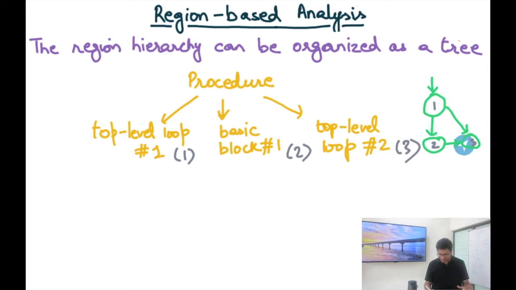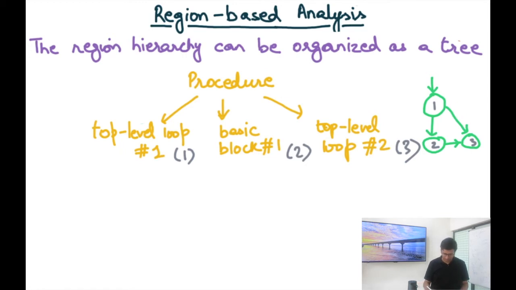And so now I can run the DFA on this, pretending that 1 has a summary transfer function of its own. Because recall that for region-based analysis, I assign a transfer function for every region. So the top level loop number 1 is a region, and I'm pretending as though it's a single statement. And so it has a transfer function just like as though it was a single statement. And so based on this, I can just do a data flow analysis, and I can get the values at all these program points that are at the boundaries of these regions.